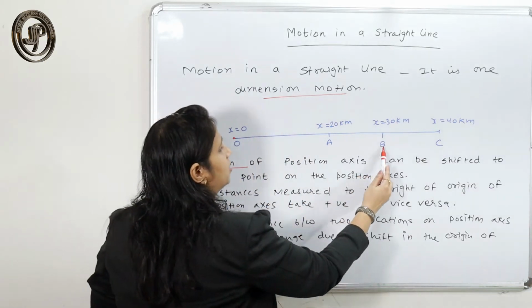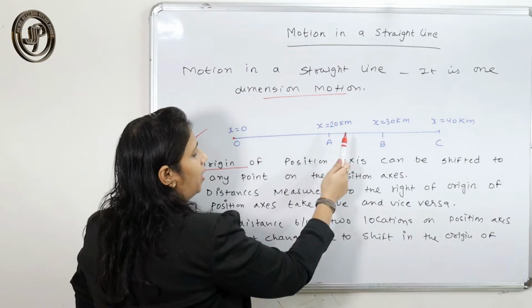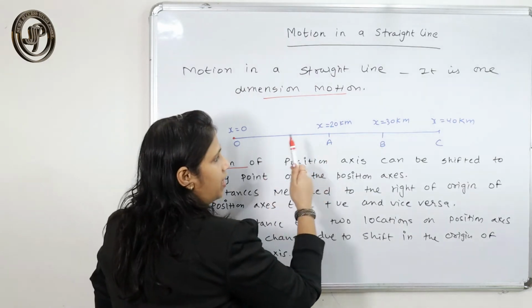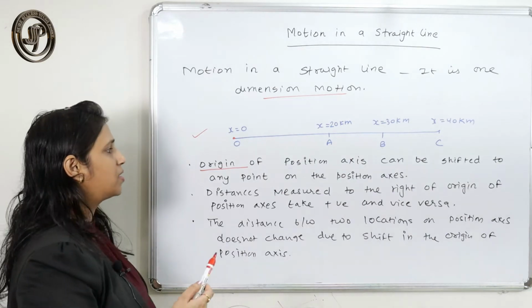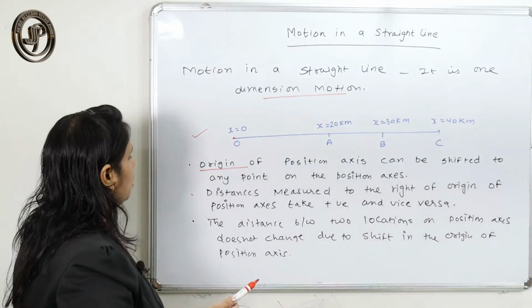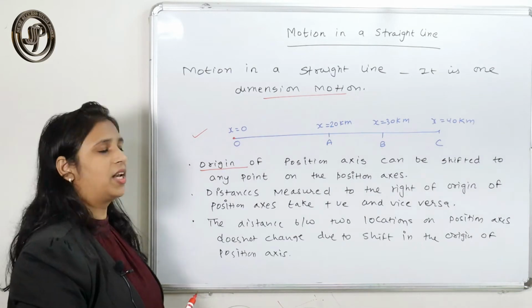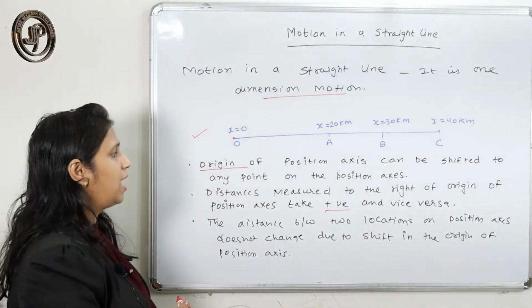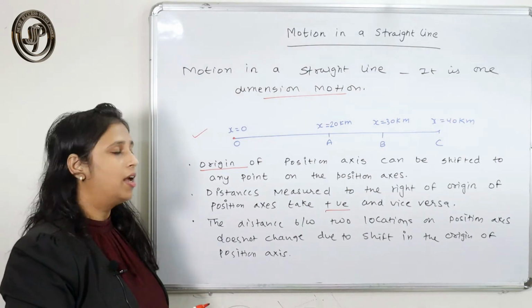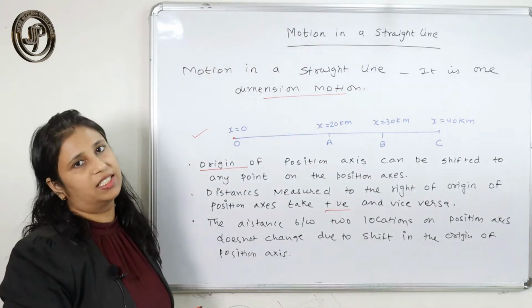So if I consider this as a reference point, then this will become the negative side and this will become my positive side. So whatever distance I measure to the right of the origin of the position axis is taken as positive, and to the left of the origin of the position axis is taken as negative.